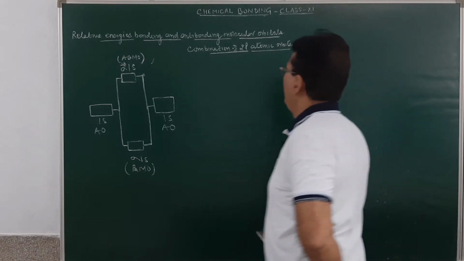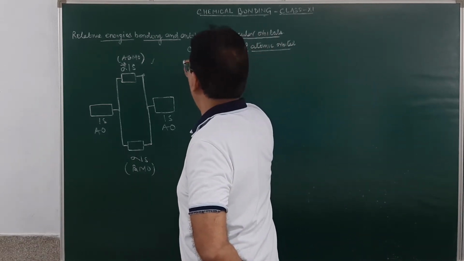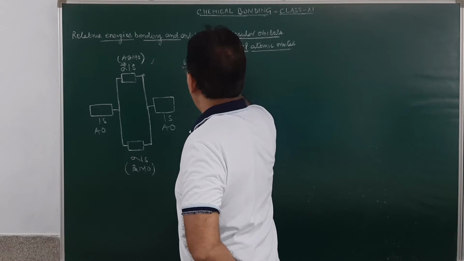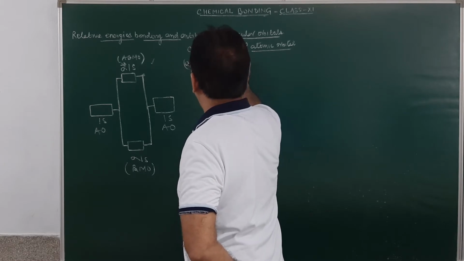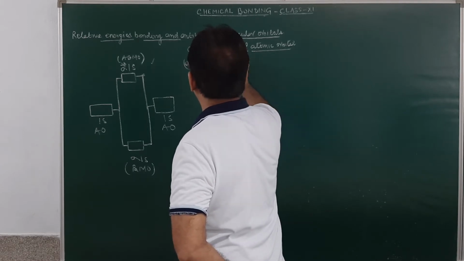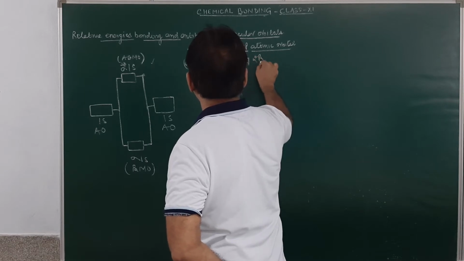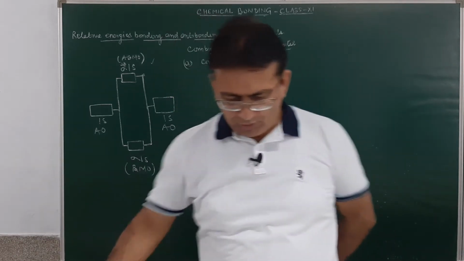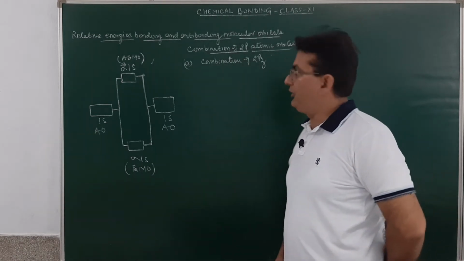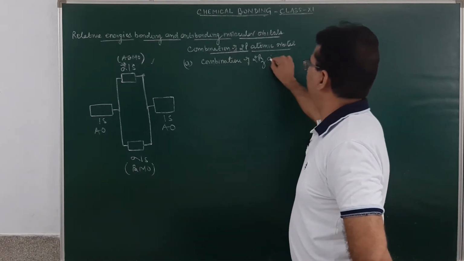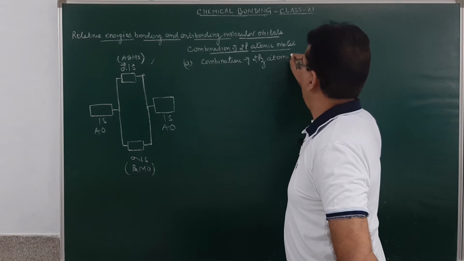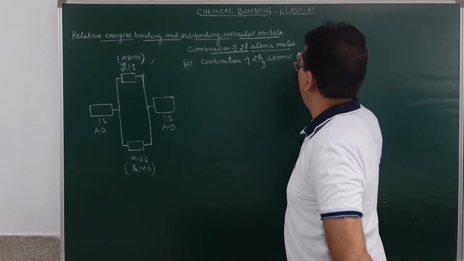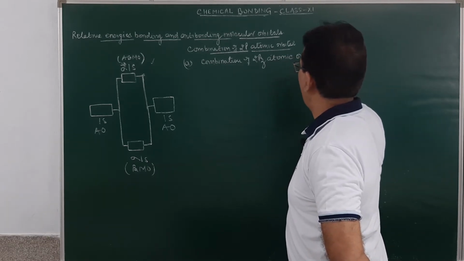So, first of all, we will discuss the combination of 2pz atomic orbitals.